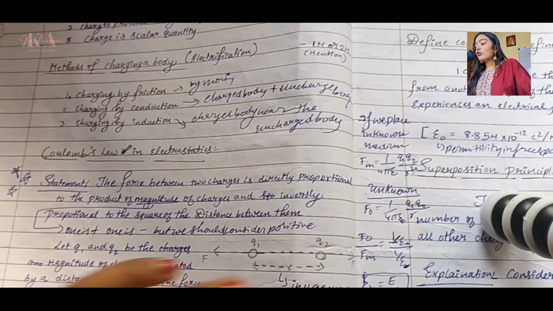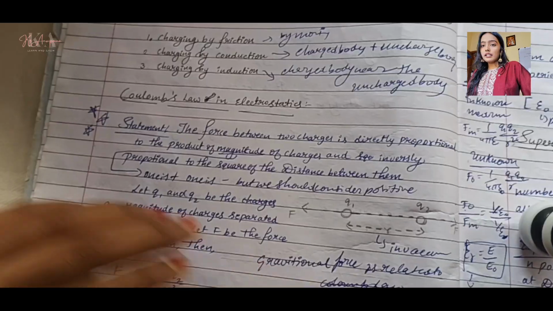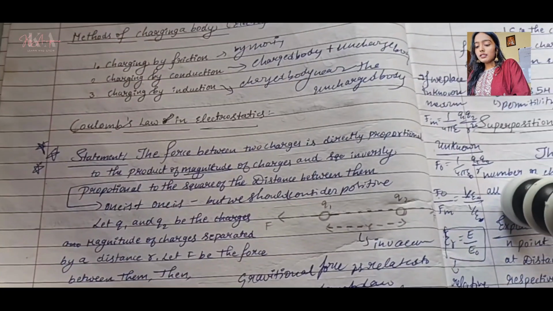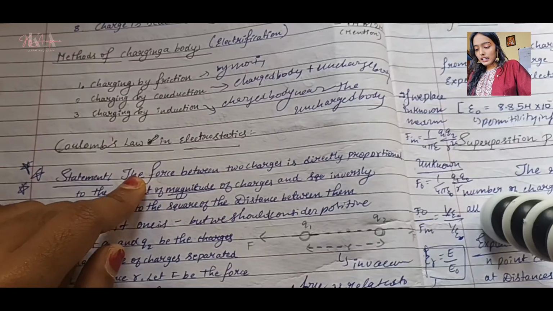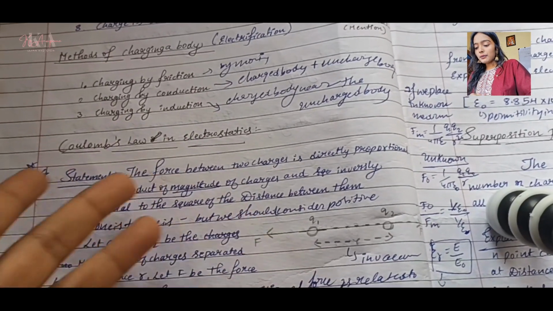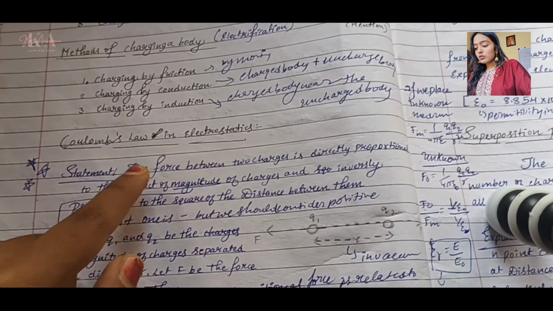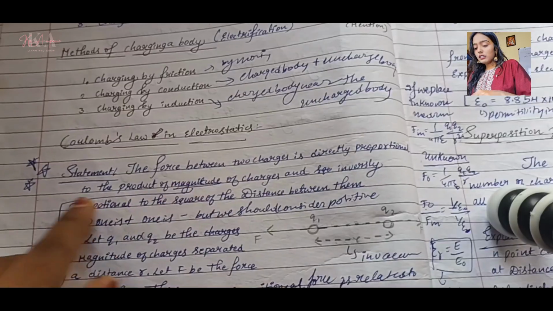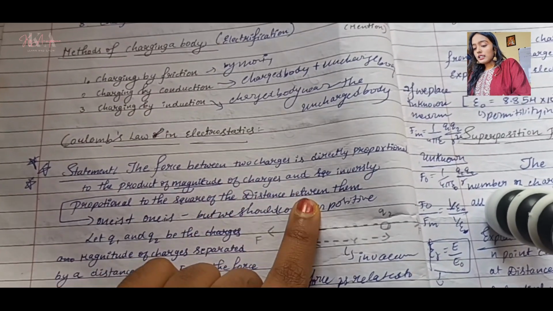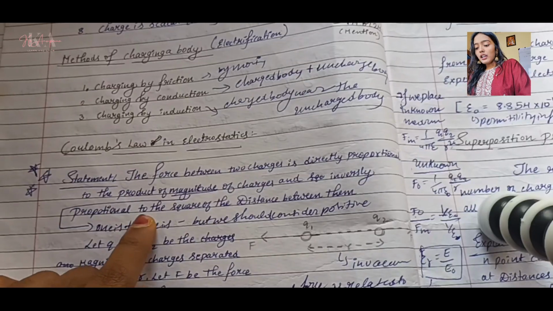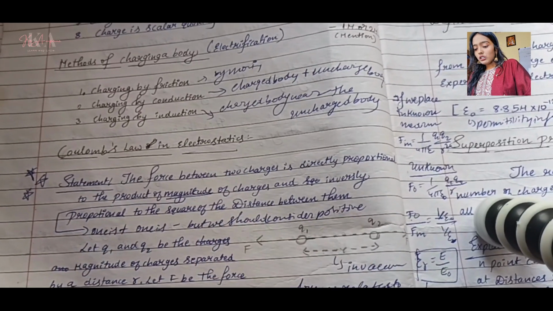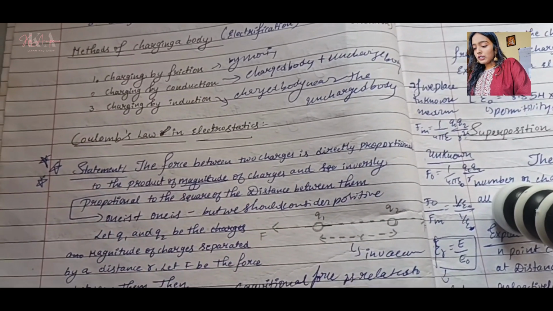Then we have Coulomb's law. It is really important, because they will ask you questions based on this. What is Coulomb's law? I will read it once. The force between two charges is directly proportional to the product of the magnitudes of the charges and inversely proportional to the square of the distance between them.